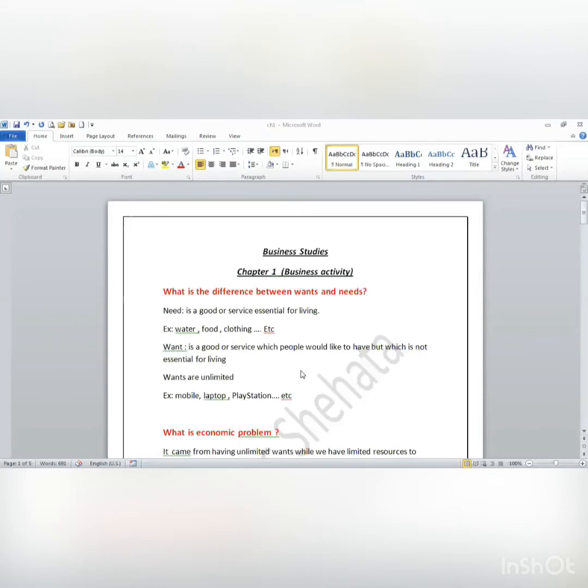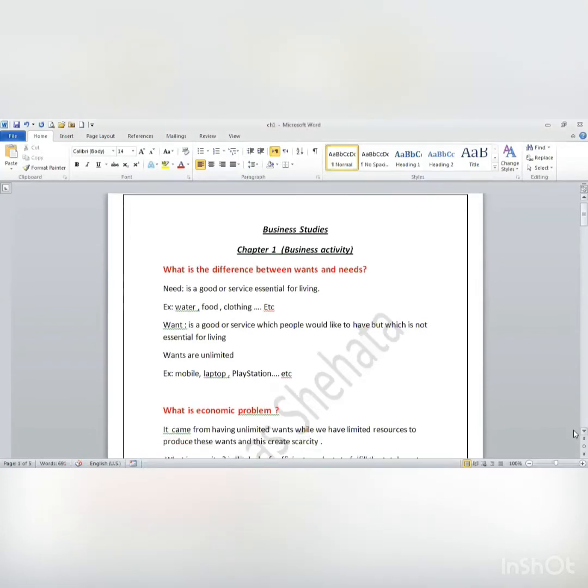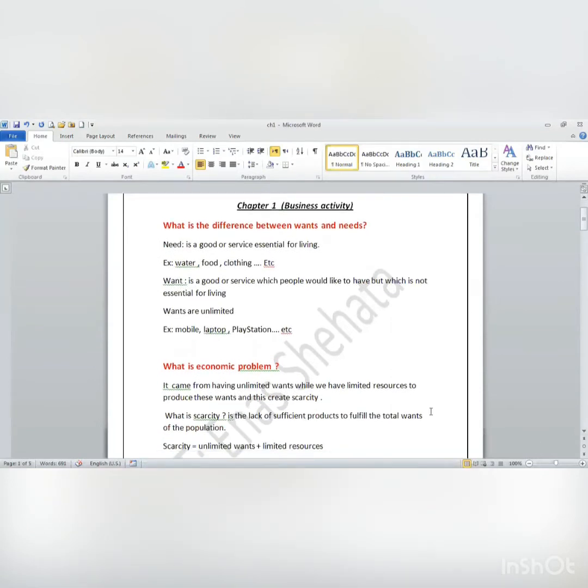This year, I may want a laptop. Next year, I may want to change my mobile. The year after, I want to change my car. So my wants are unlimited, which gives me an economic problem. Why may I have an economic problem? Because I have limited resources. If you ask your father to bring you many things, he may say, no, I don't have all this money. I have a limited amount of money, so I couldn't afford all these wants for you.